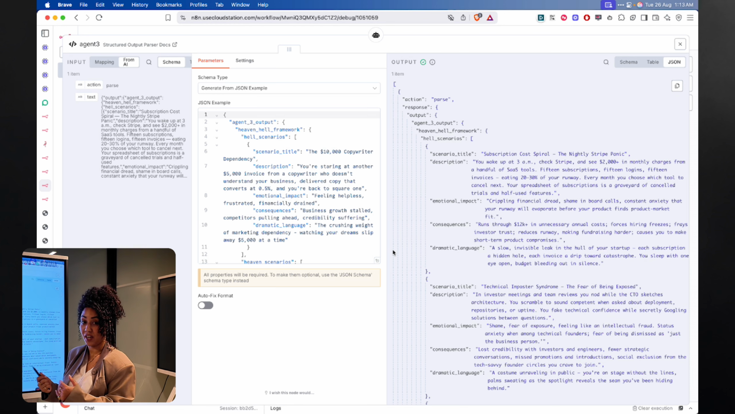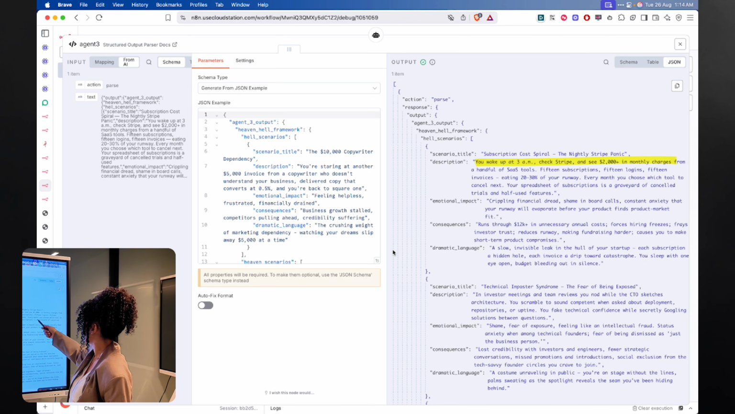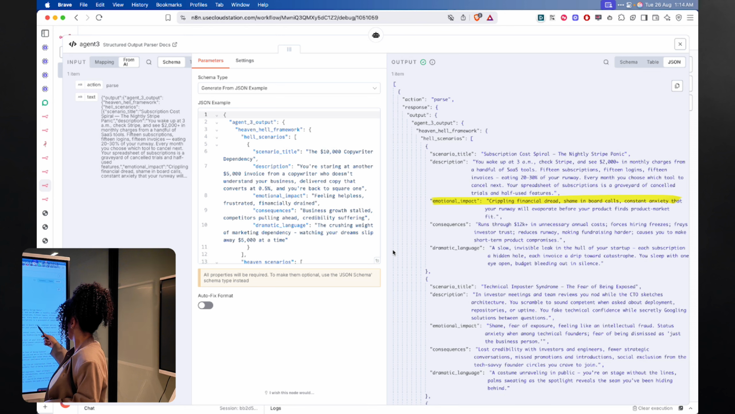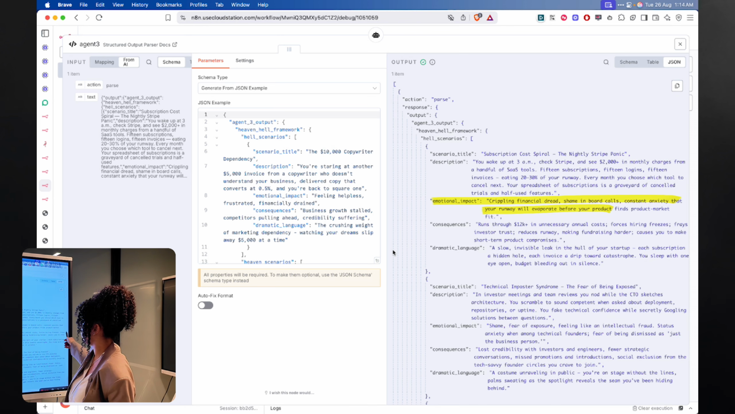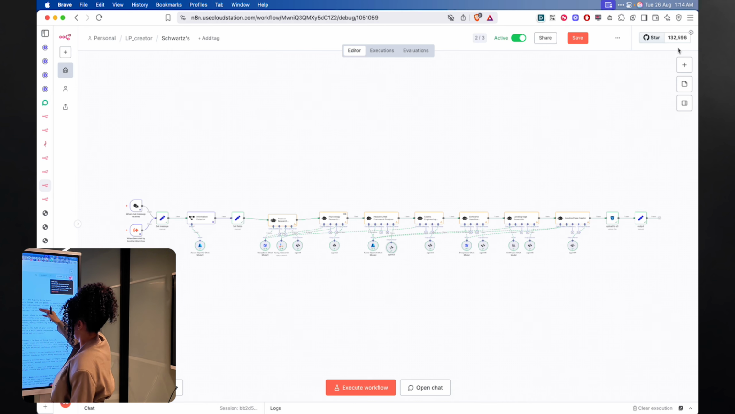Again, this is like a diary, like the ICP is writing a diary with what's their living hell right now and what the desired outcome would be. You wake up at 3 a.m., and you see $2,000 in monthly charges from a handful of SaaS tools, etc. The emotional impact: crippling financial dread, shaming board calls, constant anxiety that your runway will evaporate before your product launches, etc.